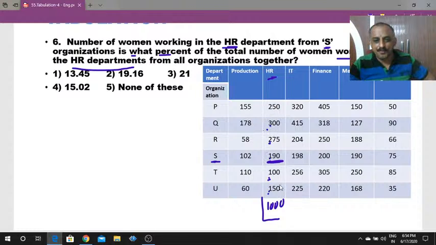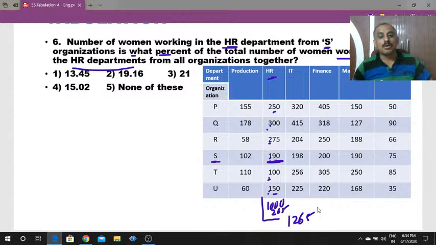Next the tens: 50, 50, 50, 50, 100, 190, 190 plus 70. What is 190 plus 70? 260. 260 plus 5 is 265. So the total is 1265. Total how many women workers are there in the HR department? 1265. Only HR women workers in organization S are 190.